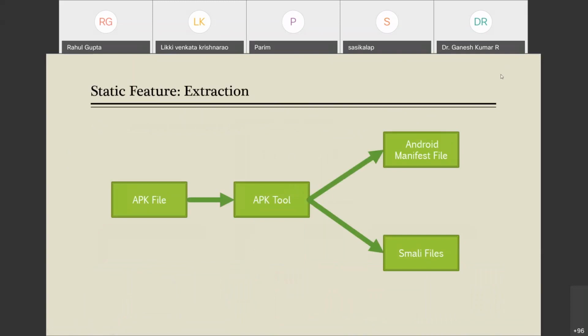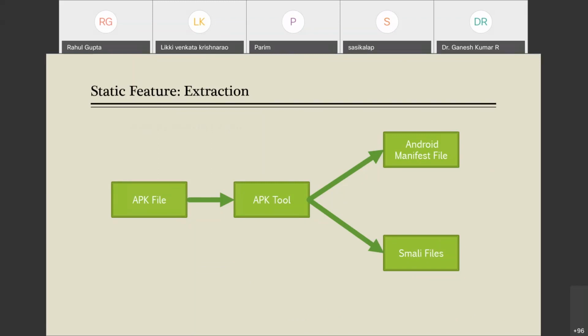One of the important things is to extract them. Generally, you know that when you are installing a file in Android, it is in the form of an APK, a file with the APK extension. Like in Windows, it is a file with the exe extension, an executable file. In case of the Android OS, it is the APK extension.